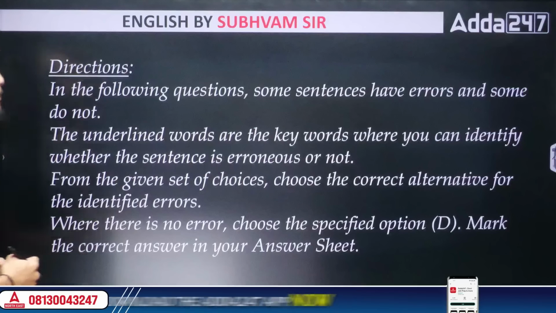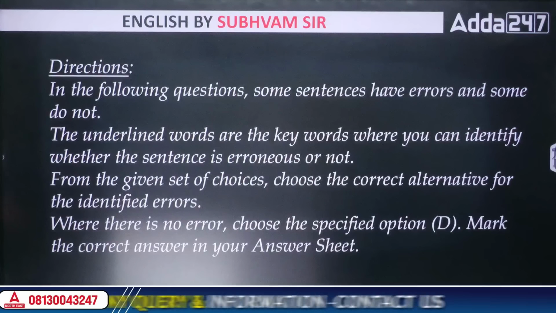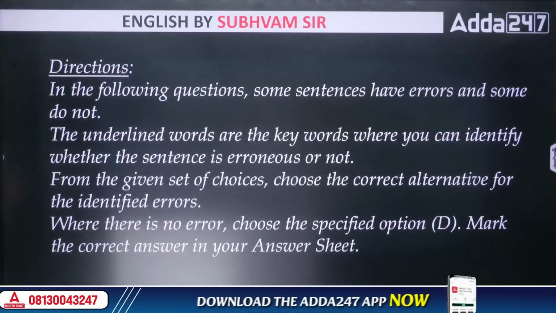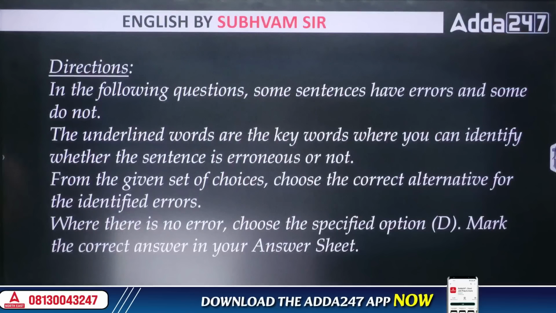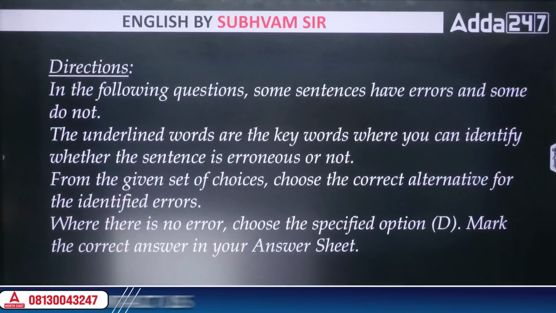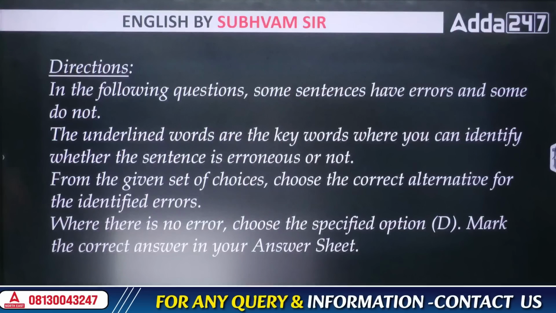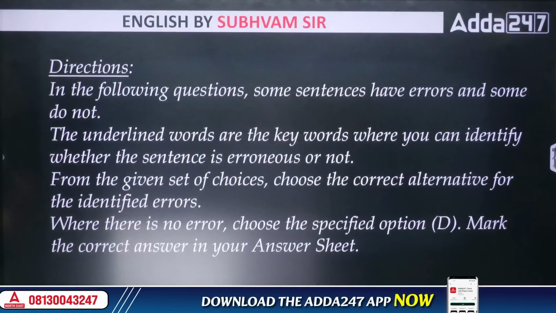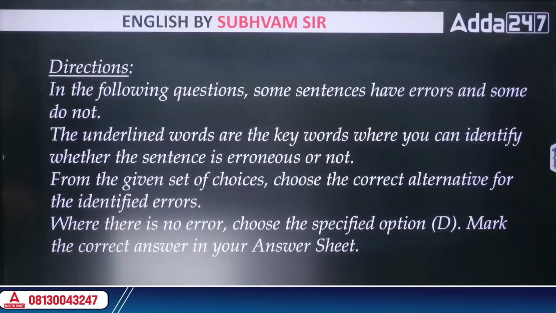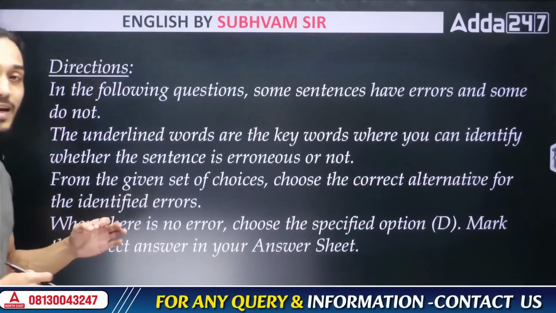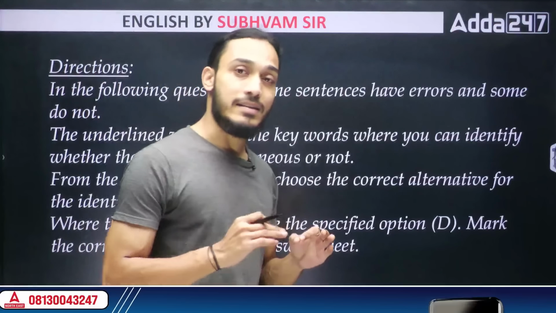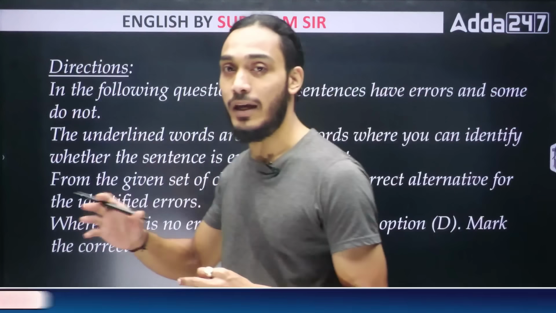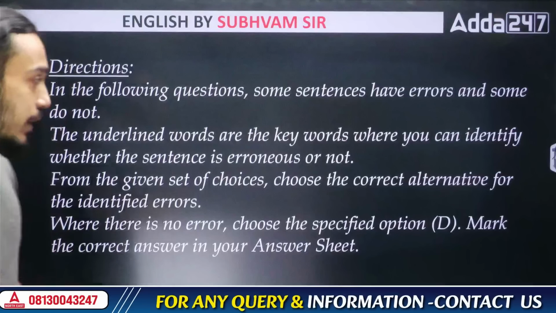Let us get started. The first direction that we have here is that in the following questions, there are some sentences that have errors in them. Some might not have errors in them. The underlined words will help you identify which part of the sentence might have an error in it. Make sure that you understand that the question is not saying that there definitely is an error. It's saying that there may or may not be an error. So some of the questions may have the option of no error at all. We have to keep that in mind as well.